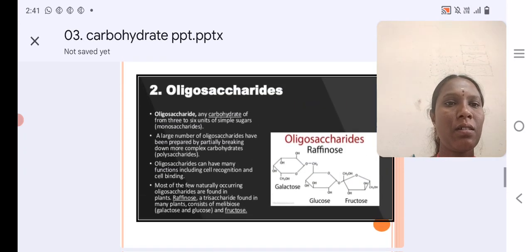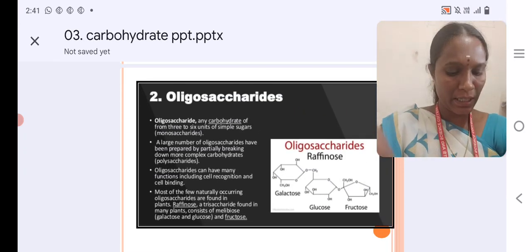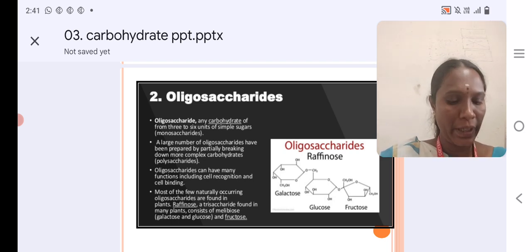Oligosaccharides are classified based on the sugar molecule, such as disaccharide, trisaccharide and tetrasaccharide.